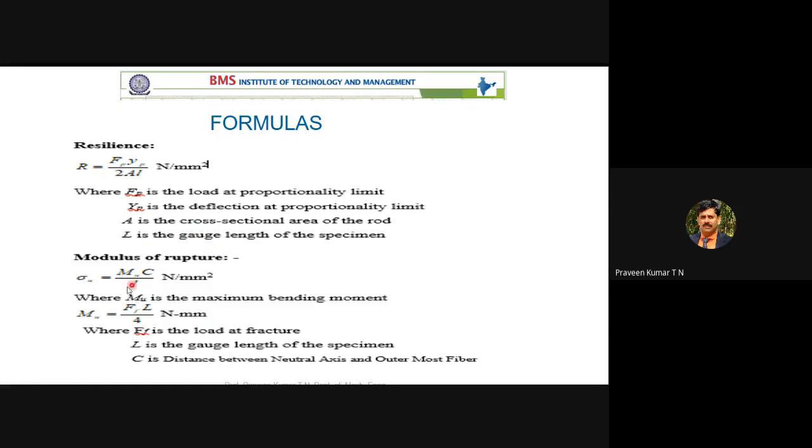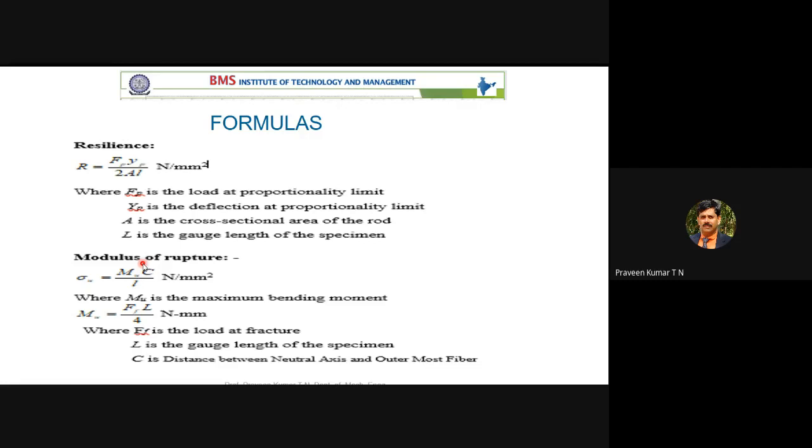For the modulus of rupture, you have the formula. M is nothing but your moment. C is the distance between the neutral axis and the outermost fiber, that you studied in your civil engineering and mechanics.